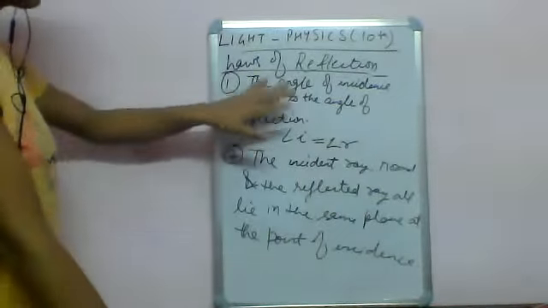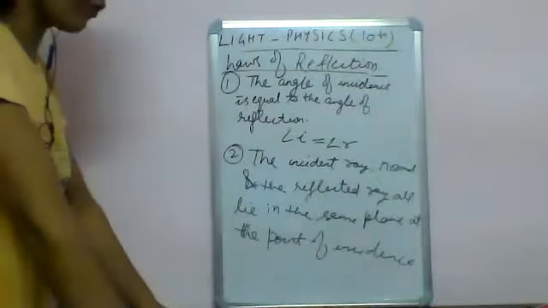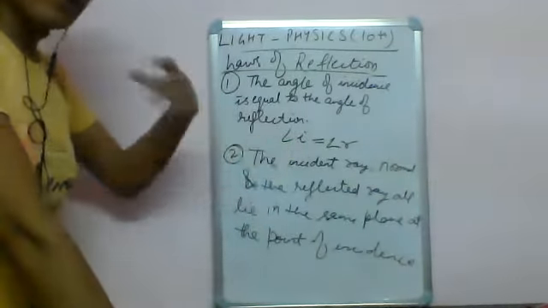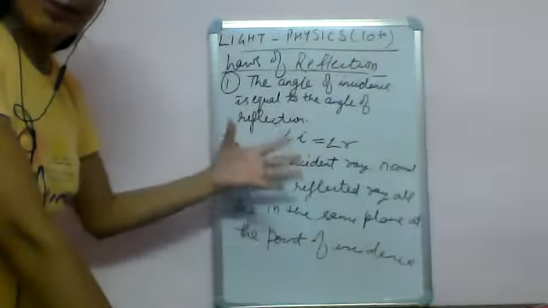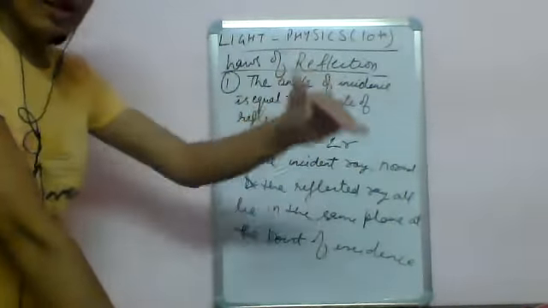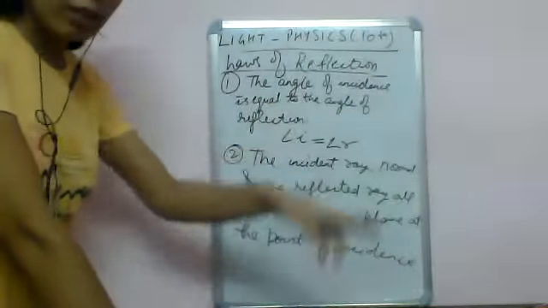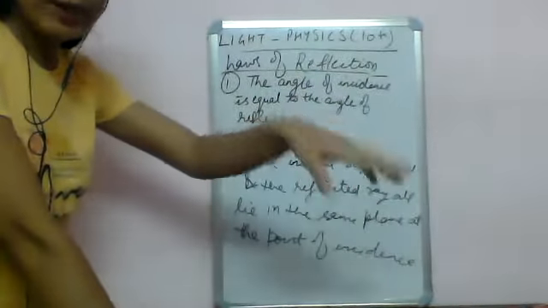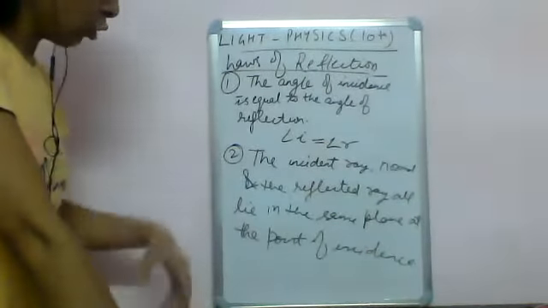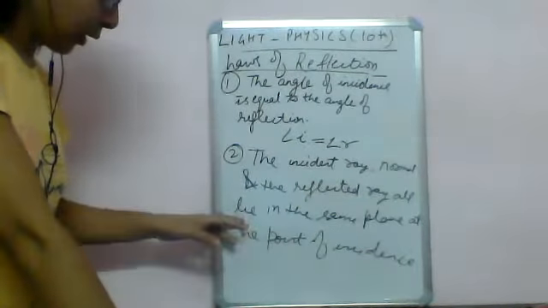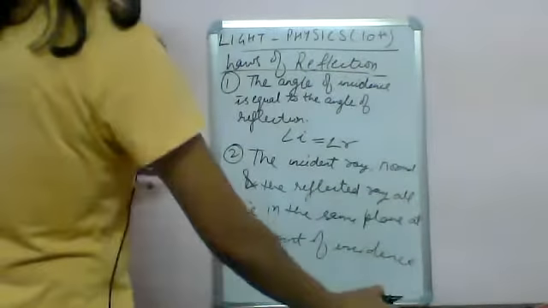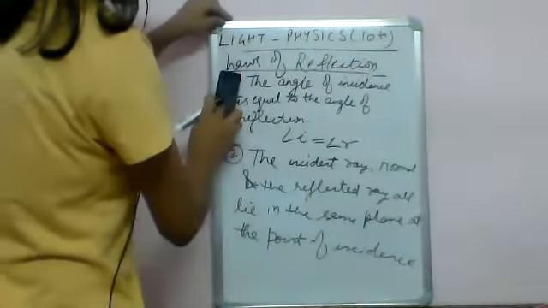Just understand this first part: angle of incidence is equal to angle of reflection. And the second part is, whatever the situation, in case of reflection, angle I must be equal to angle R. And in the second part, the incident ray, the light which is coming, the normal, which is perpendicular to the surface, and the reflected ray, which goes back to our eyes or any other way, they lie in the same plane at the point of incidence.